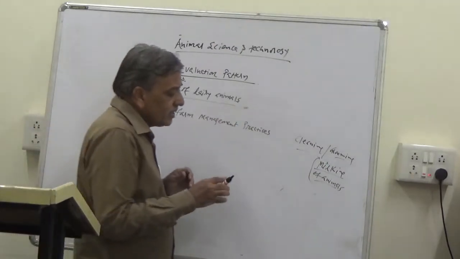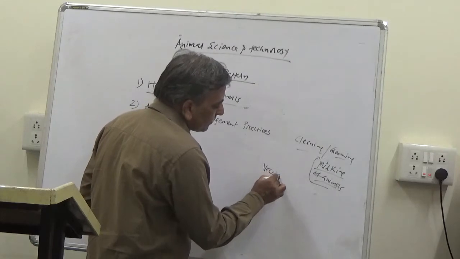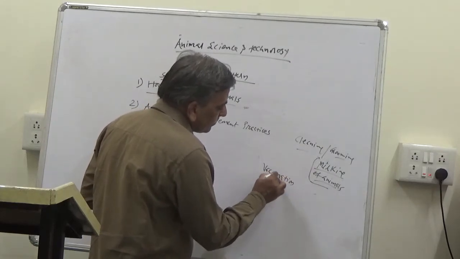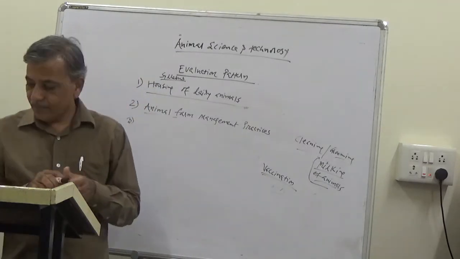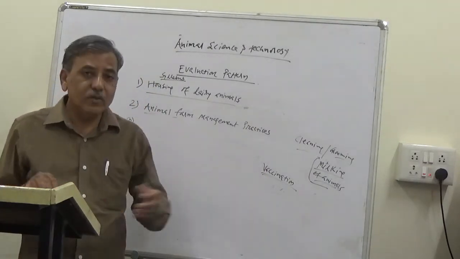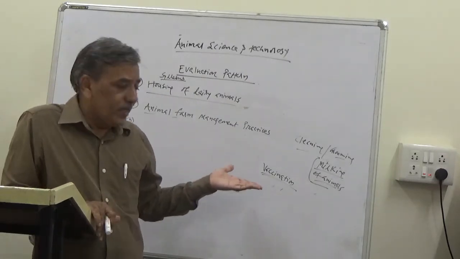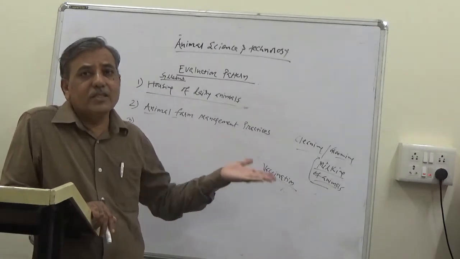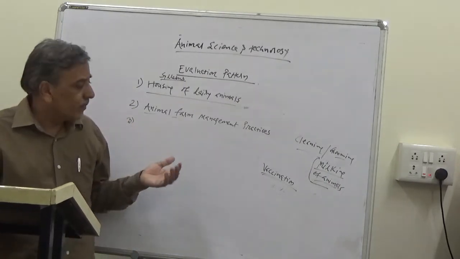Some of the practices which are carried out periodically, say vaccination. You are hearing this term today. For COVID infection, the vaccination program is being carried out throughout the country or throughout the world.